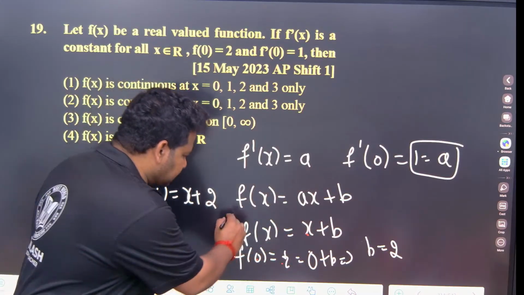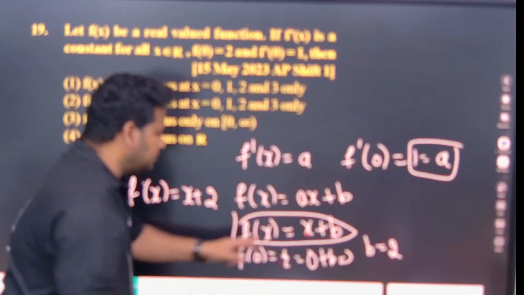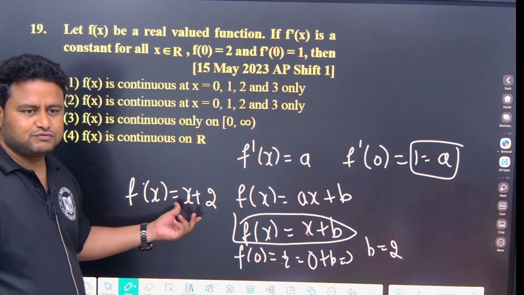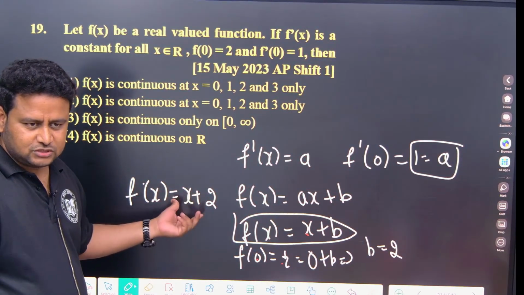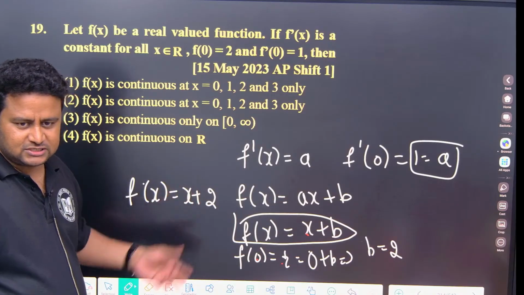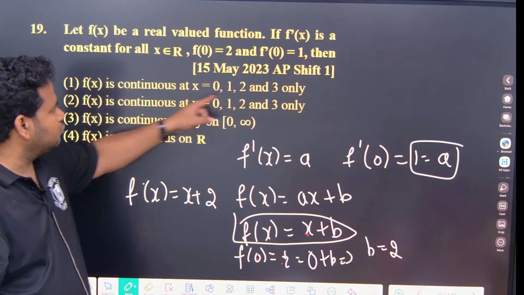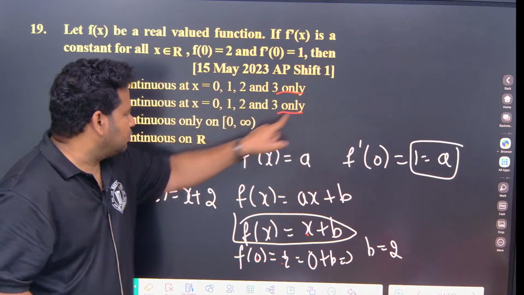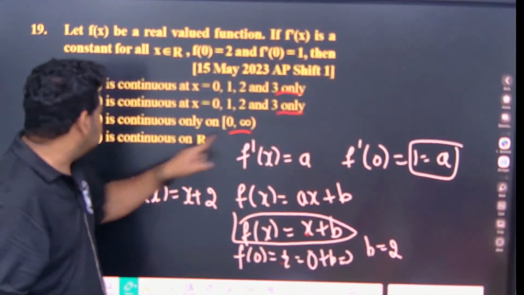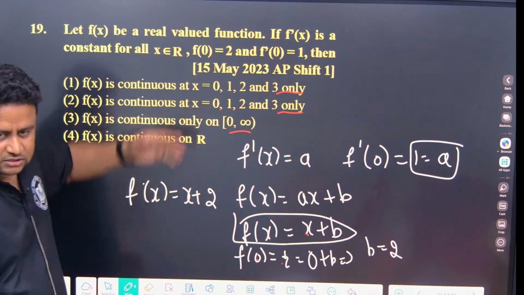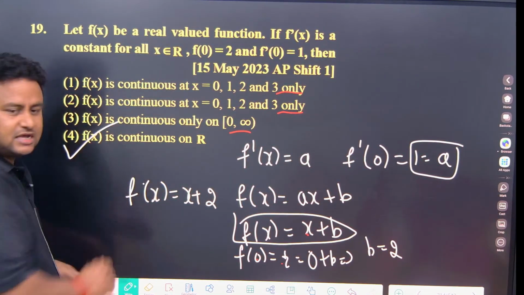Now look at this function. f of x is x plus 2. X plus 2 is a polynomial. A polynomial, I told you, is continuous everywhere in its domain. So f of x is continuous in R, the set of all real numbers. That is option 4, the right answer.